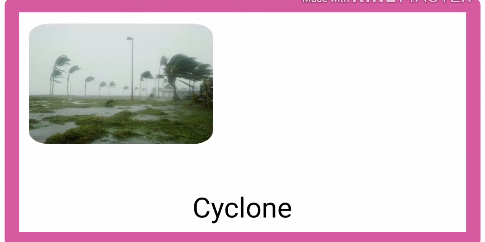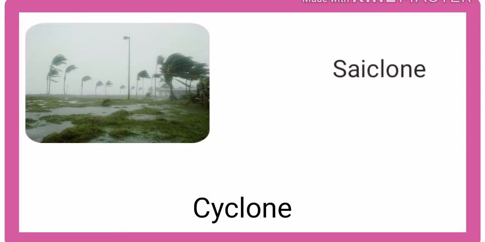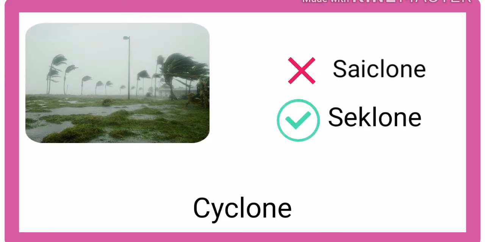Number 1. Look at this picture. It is a natural disaster. It is called the cyclone. The correct pronunciation is cyclone. Mostly people call this word cyclone, which is incorrect. This is incorrect. The correct pronunciation is cyclone. Cyclone. Repeat it.